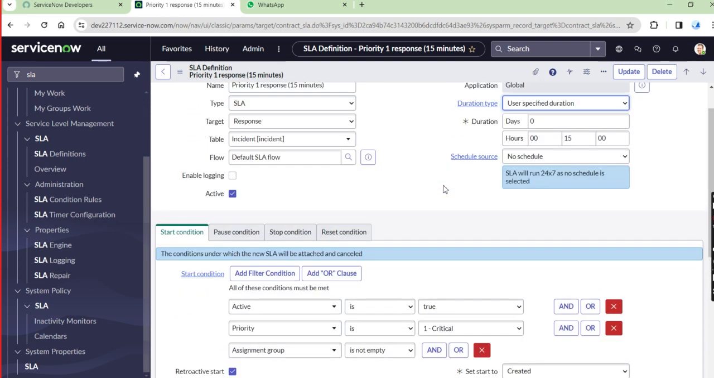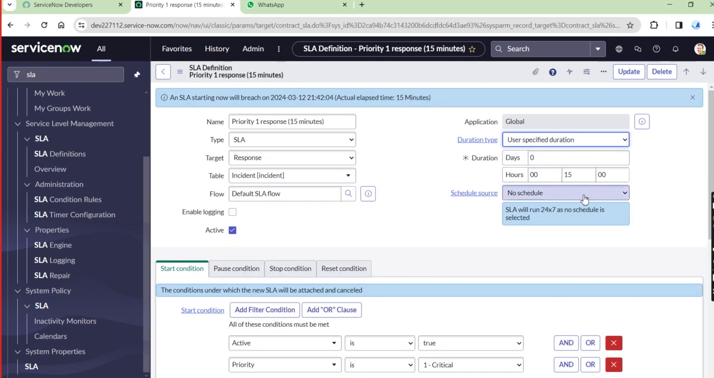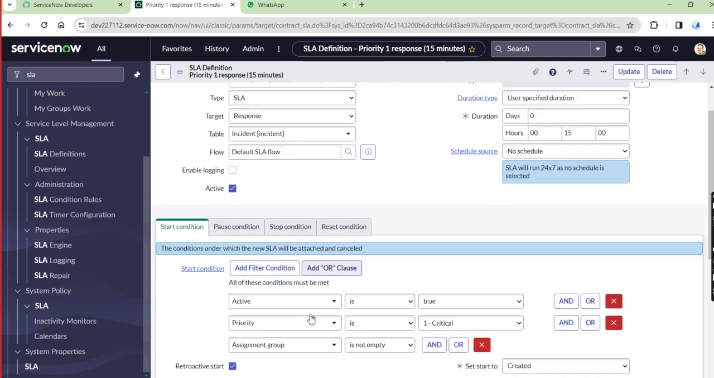Now the schedule source is here. Is there any schedule? That means whether this particular SLA runs on a particular schedule, related to the SLA definition or an incident field. In what way it is running. Here no schedule is selected, so the SLA will always run 24/7. So it will definitely run 24/7, this particular SLA.